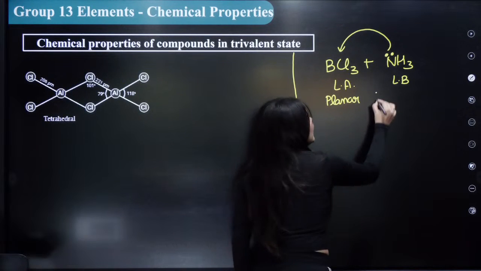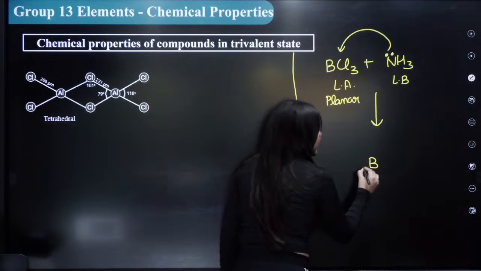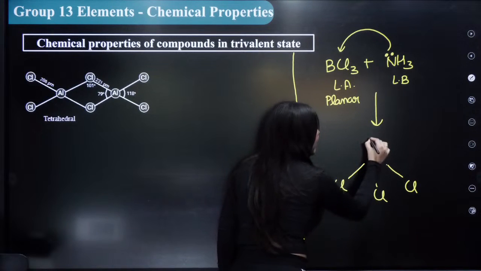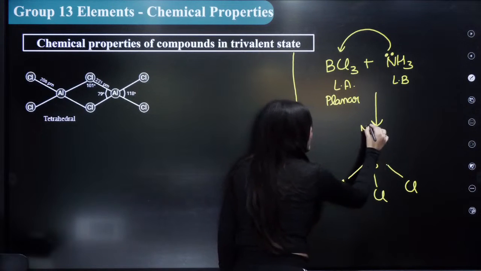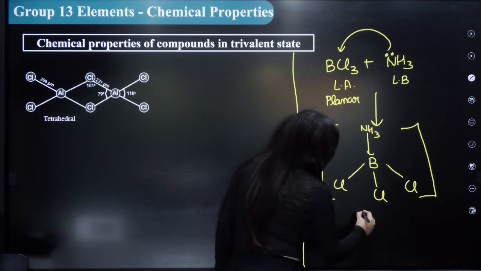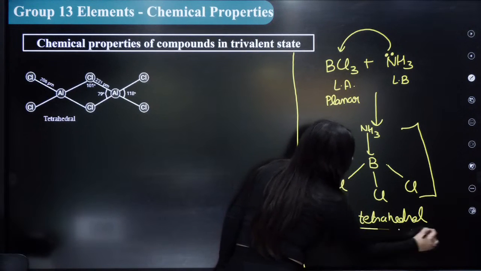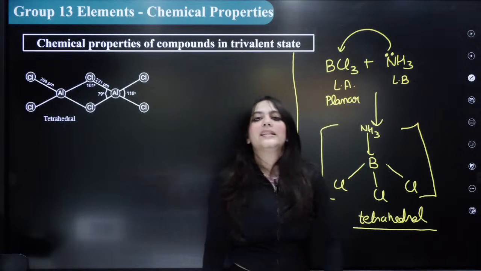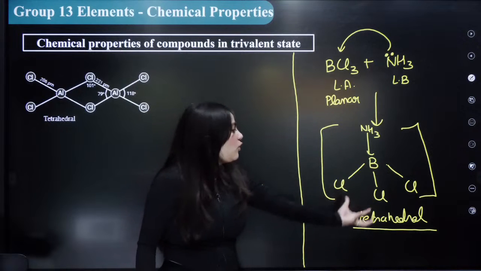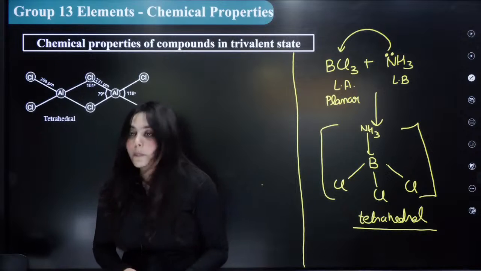So when it forms an adduct, it actually forms a tetrahedral structure like this. This is boron, with three Cl, and here your ammonia gives its electron pair to this. So an adduct like this is formed, a tetrahedral structure with your BCl3. Lewis acid and Lewis base react together to form a tetrahedral structure. Everybody understood this point?